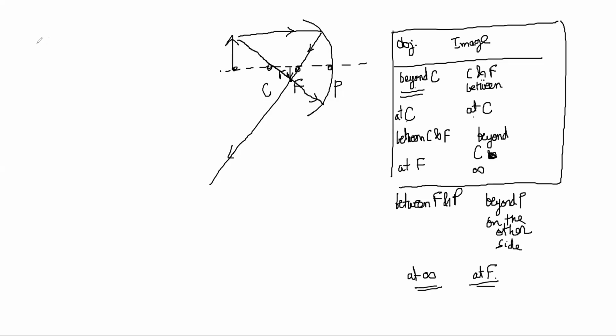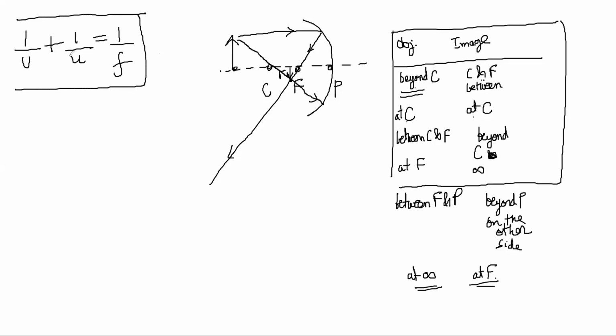What we get is we can also derive a relation 1 by V plus 1 by U is equal to 1 by F, right? So this relation tells you where object and image will be, and in this relation you always have to use the correct sign for every term. In a concave mirror, U will always be negative and F will also be negative, right?